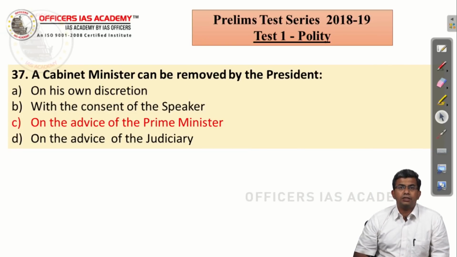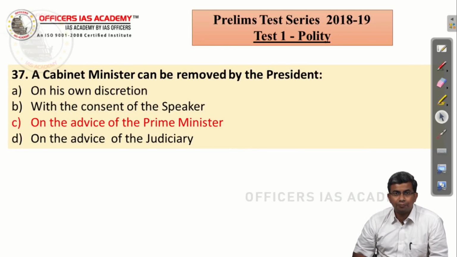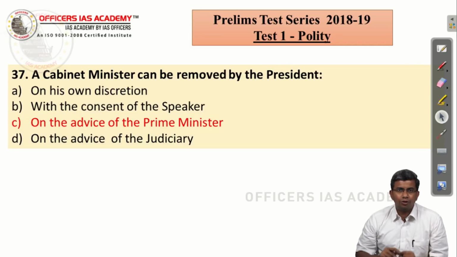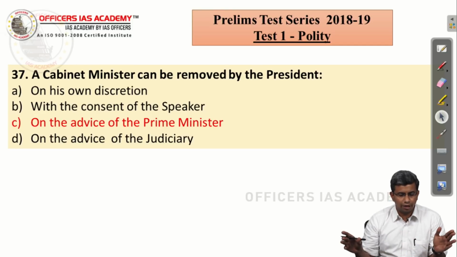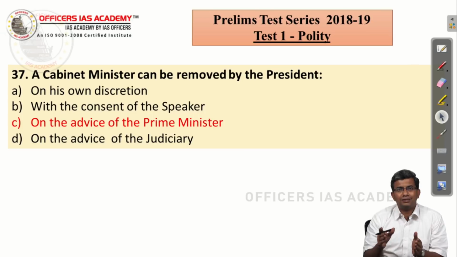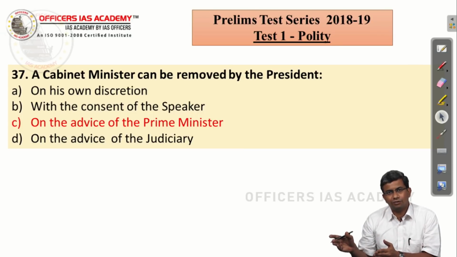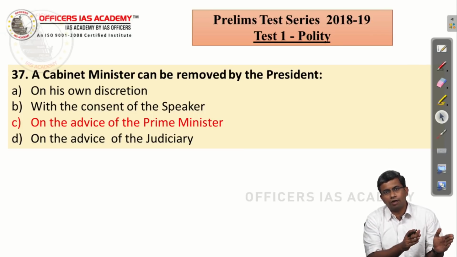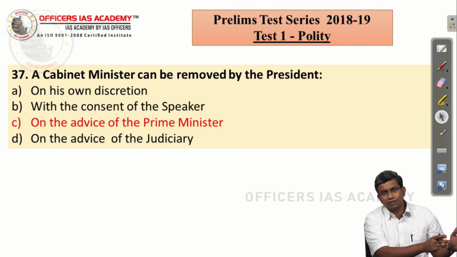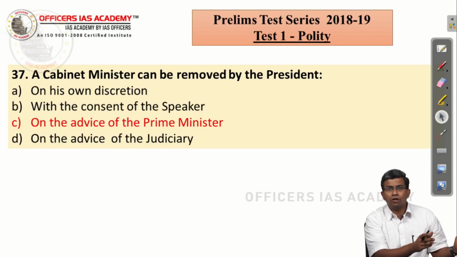A Cabinet Minister can be removed by the President on his own discretion, with the consent of the Speaker, on the advice of the Prime Minister, or on the advice of the judiciary. Here you know the judiciary is not involved in appointing and removing ministers. So, option D is eliminated. You know that the Speaker is a member of the legislature, so he has got no role to play in appointing and removing the executive, which is the Council of Ministers. So, option B is also wrong.